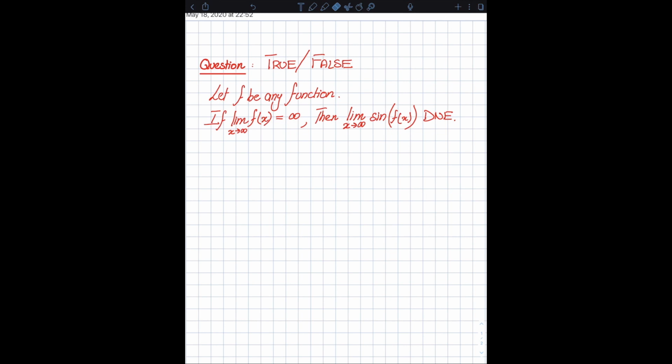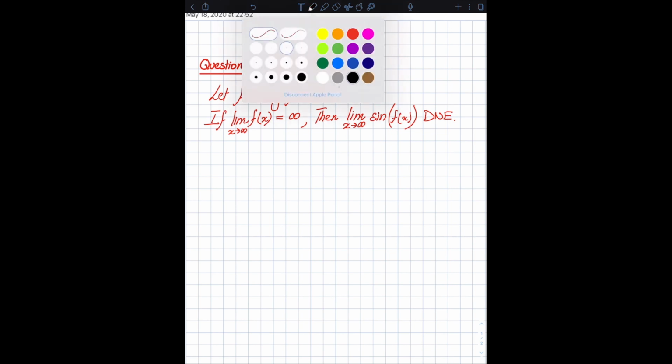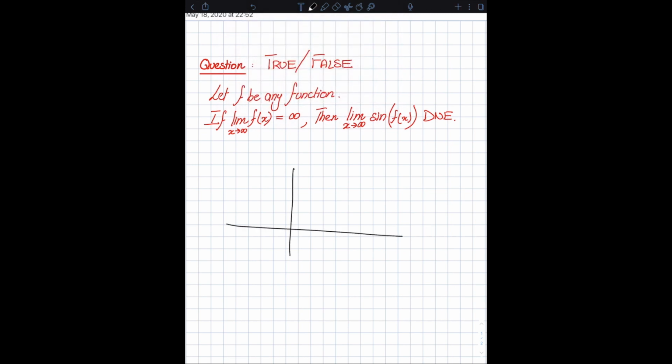So this simply means, for example, if you have a function, as x grows very, very large, the value of the function also grows very, very large. There is no other condition. Some functions that would satisfy this condition would be y equals x, y equals x squared plus 1, something like that. Anything like that would satisfy. Even root of x, for example, satisfies this condition.